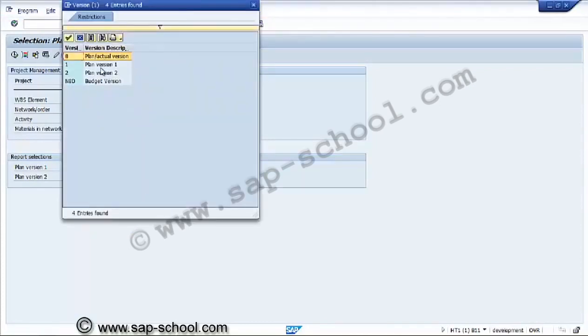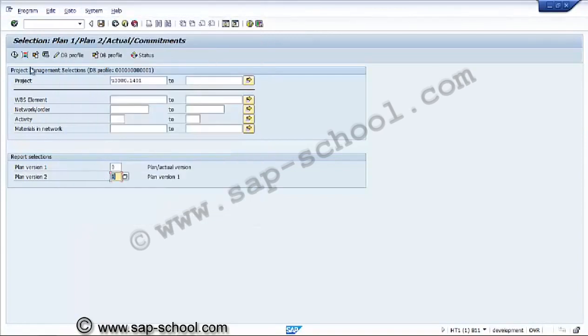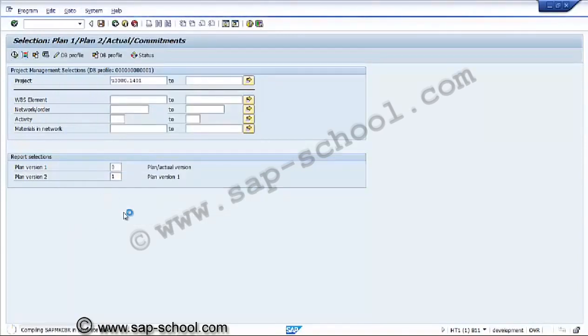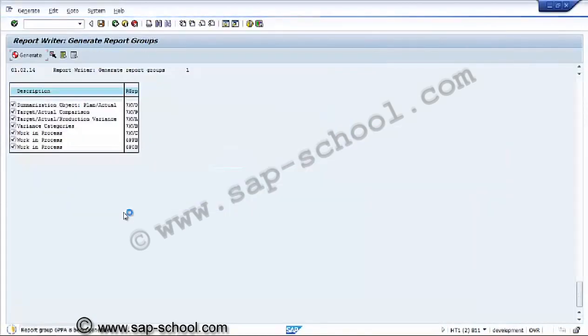If we execute this report, we'll see plan value 1, plan value 2, and actual and commitments will be compared. And 6P/PA is the latest report being compiled.